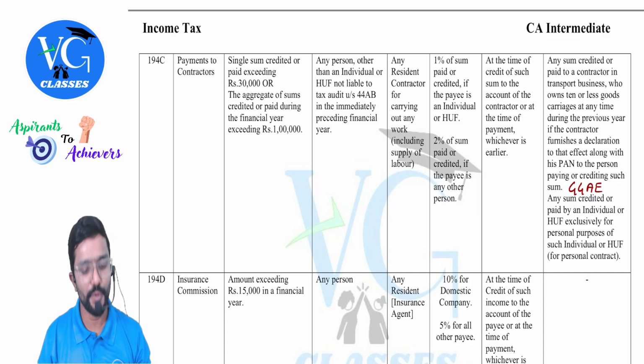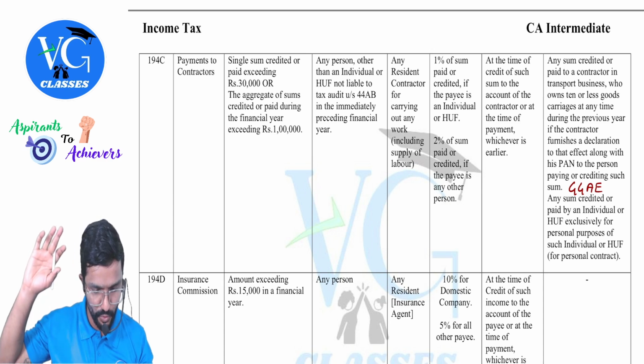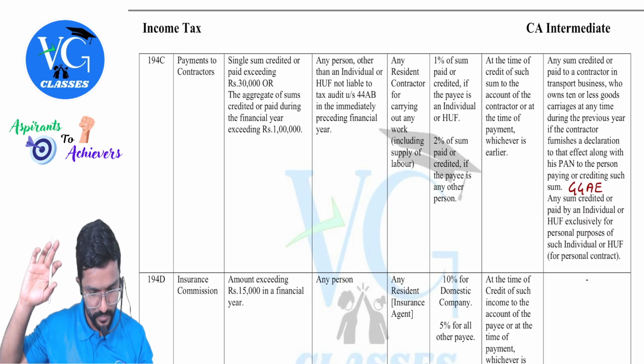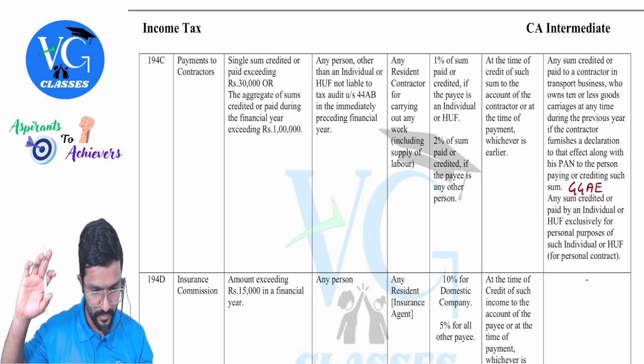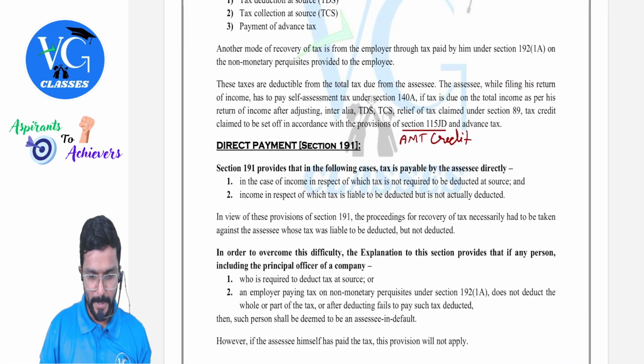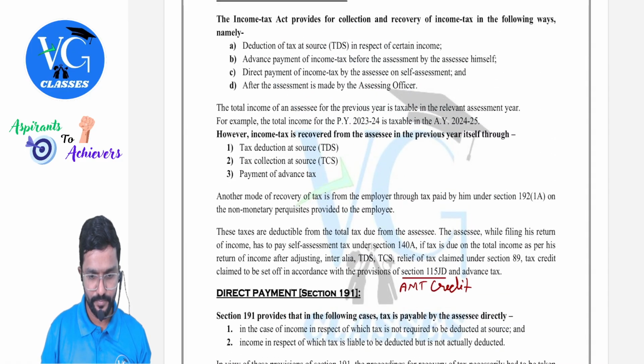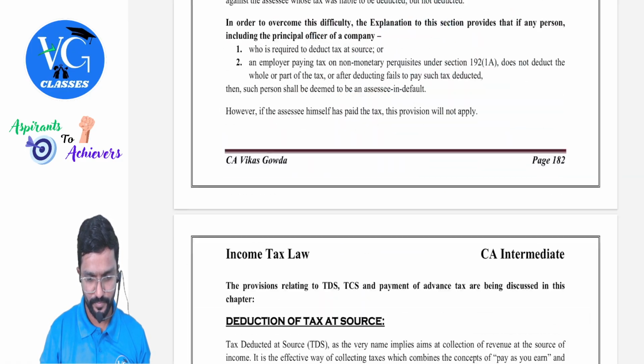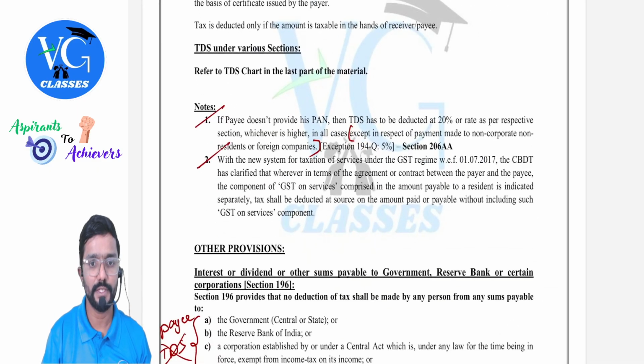Yes. And I will also show you guys 206AA. Actually, we have applied for both the questions, but I will just show you. Yes, this one.